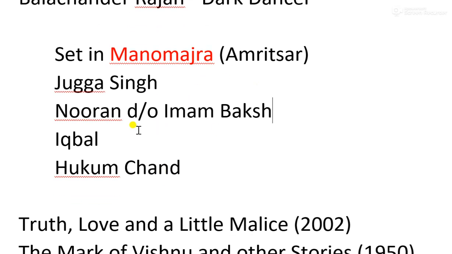Then we have another important character, that is Iqbal. Iqbal is an Indian, but he is educated in a foreign country, and now he is a social worker. He has come to visit this village, and he is wondering how the people are living in harmony. That is why he is doing some sort of journalism as well on this thing. So he's a good character. But the police arrested him because they consider that this person may disturb the harmony of the people.